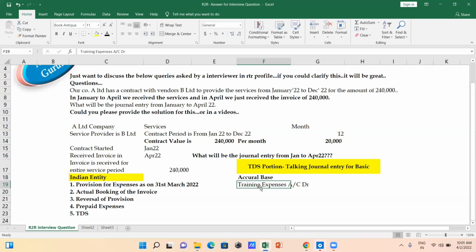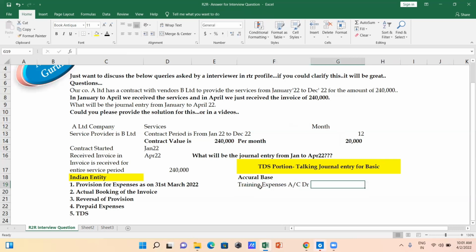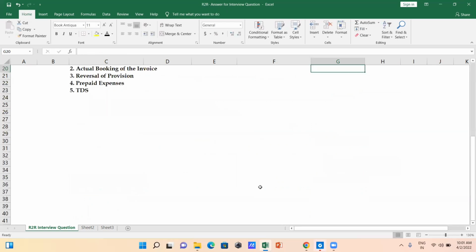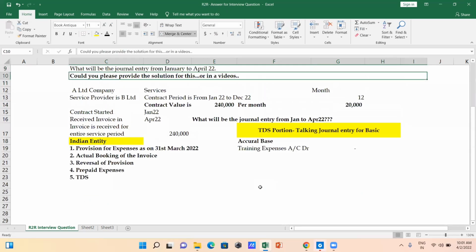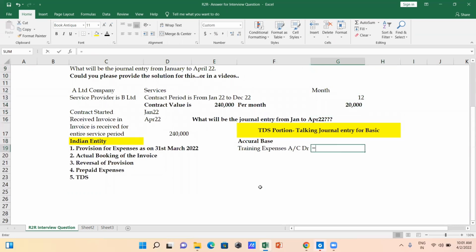the training expenses account is debit, and the amount, you know how much the per month charge is: 20,000 for Jan, Feb, March, for these 3 months. For these 3 months, you have to pass the entry, this 20,000 into 3, for 60,000.